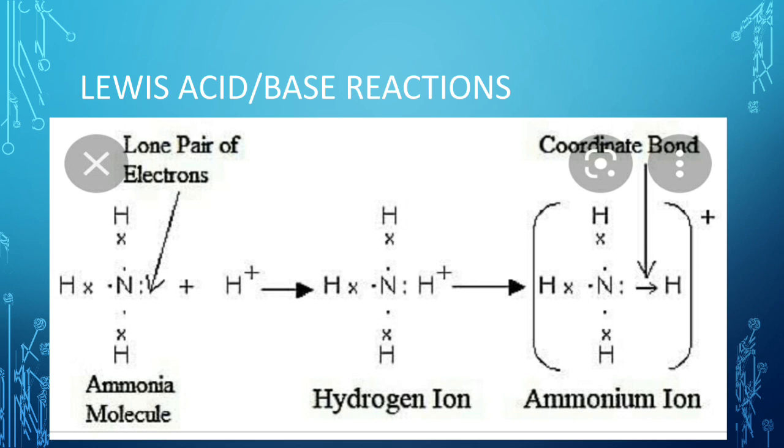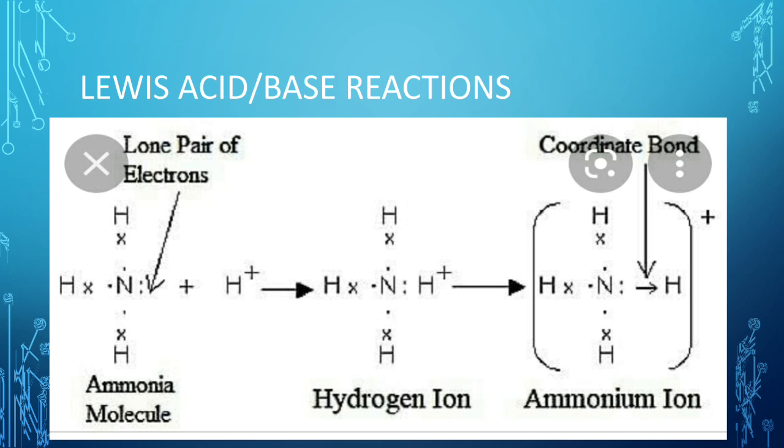So when this ammonia molecule reacts with the hydrogen ion, as I have told you, it is having no electron, 0 electrons. So how does it become stable? When it accepts the 2 electrons from the ammonia, right. But acceptance is not like nitrogen completely donates it, because then nitrogen would have a deficiency. No, actually the nitrogen and hydrogen will share this lone pair of electrons with one another, right.